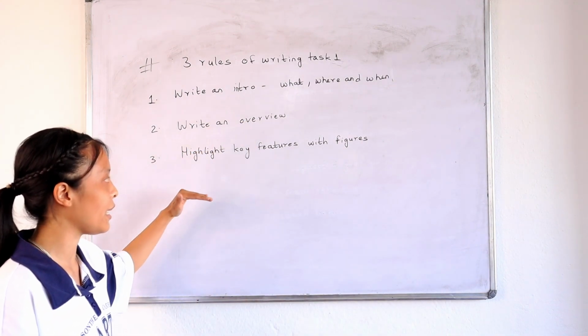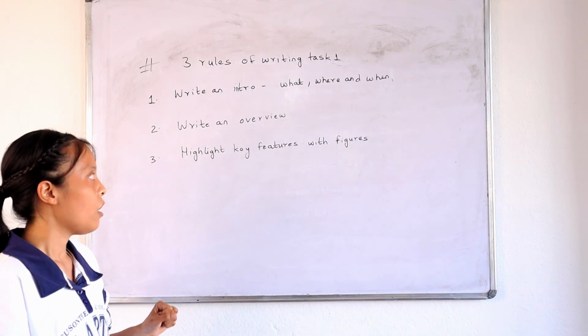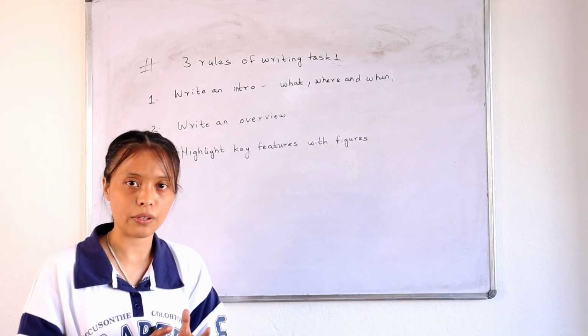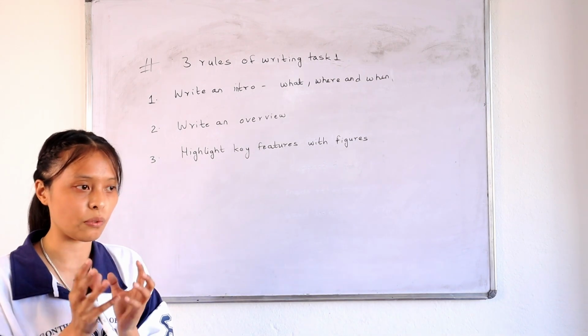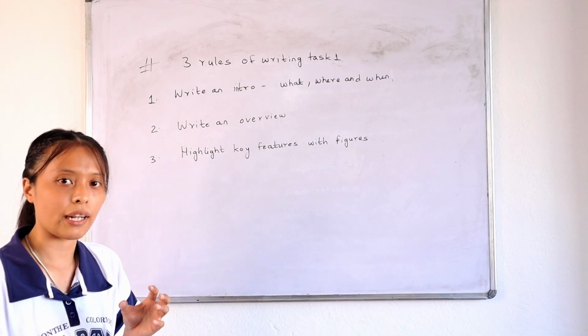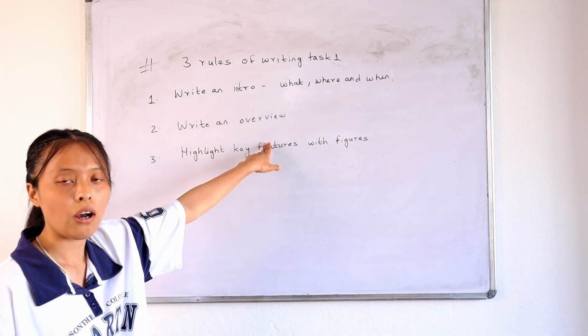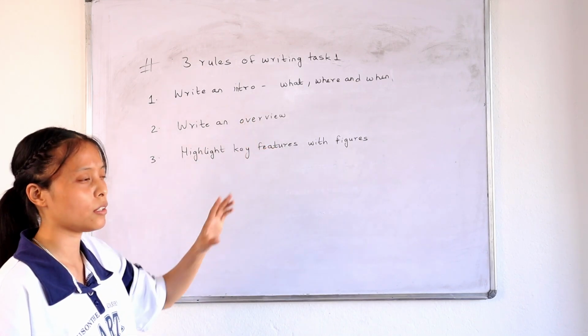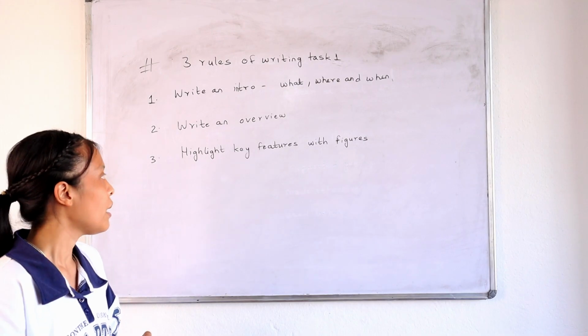You can also write the overview at the end, after body paragraphs, but make sure that you write an overview. Overview simply is the summary of your report. There is a lot of information, and you need to summarize that information in one short paragraph with 2 to 3 sentences, and that's what you need to do in your overview. The overview part is simply summarizing the information that you're going to present in your report.